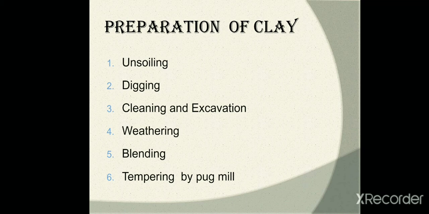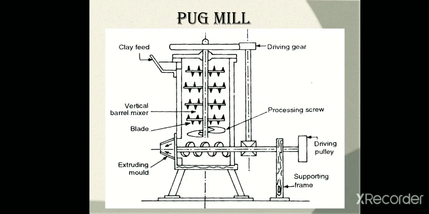Tempering. Tempering consists of kneading the earth under the feet of men or cattle to make it stiff and plastic. Addition of water is made from time to time and tempering is continued till a homogeneous mass of earth is obtained. This process is adopted for common and handmade bricks, but in case of superior bricks, tempering is carried out in a pug mill. You can see the figure, pug mill.